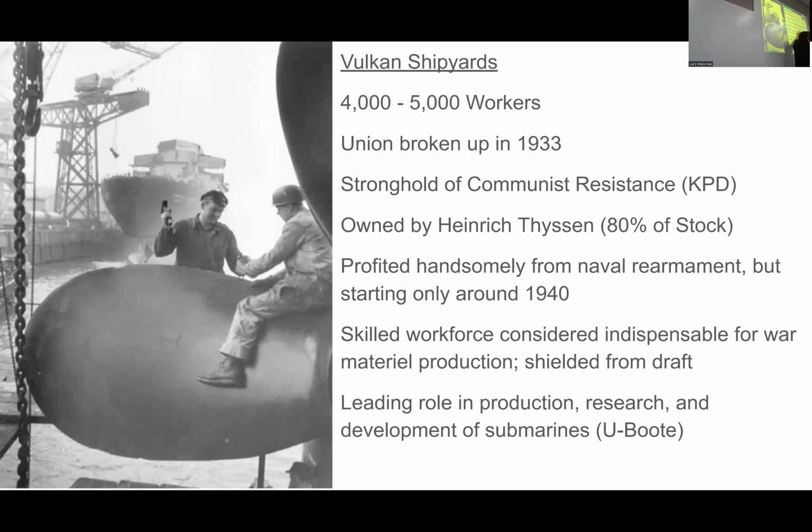The one man who collected most of the money from this 80% stock ownership was Heinrich Thyssen. And he is one brother of, I think, 2 or 3. He managed to remain outside of Germany and maintain plausible deniability when it comes to the Nazi regime.